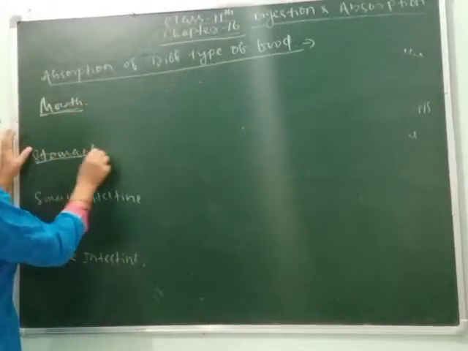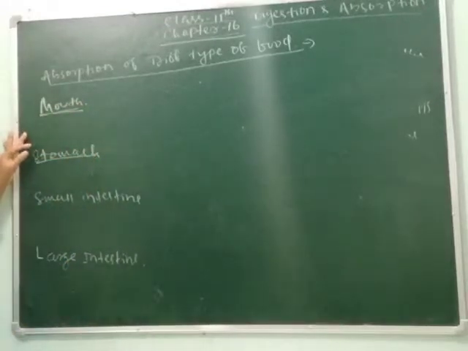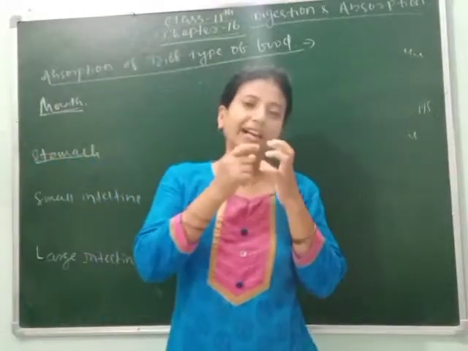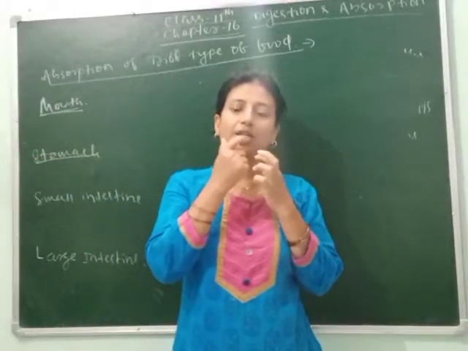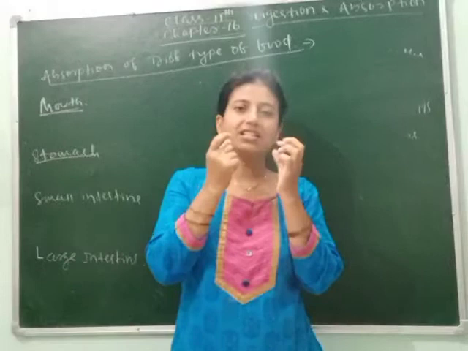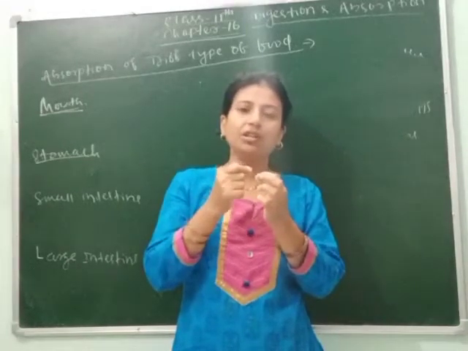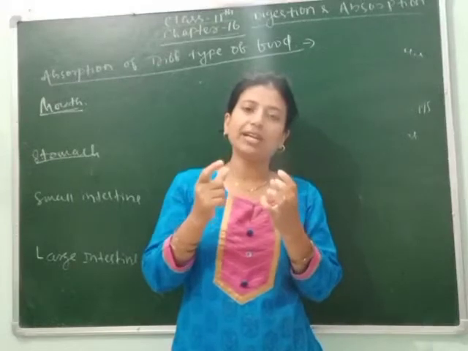Clear? So as we know, when we take glucose, its absorption starts from the mouth. So how does it start from the mouth? As I have told you, there are some regions just below our tongue and in the cheek regions where some blood capillaries are present. When we take food, the simple sugars get absorbed.